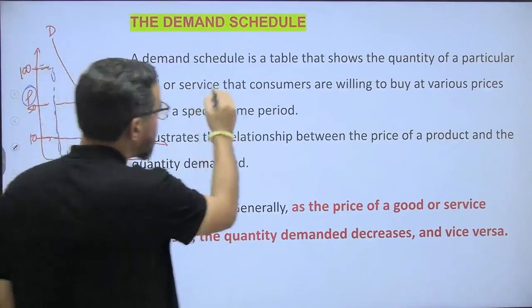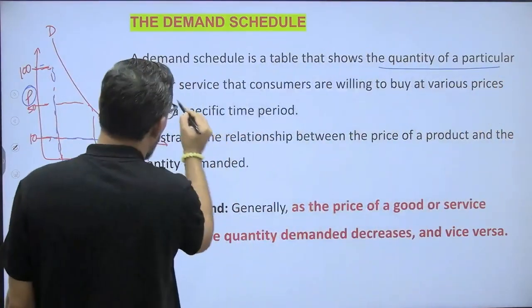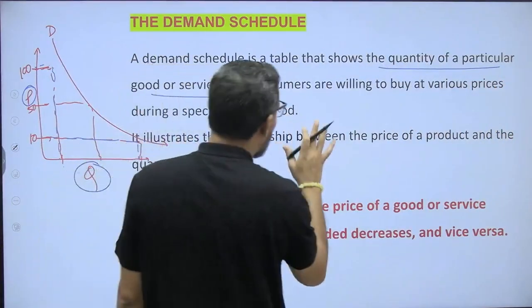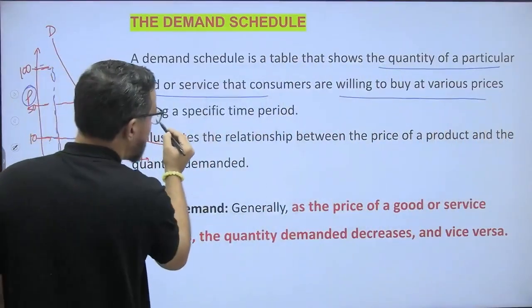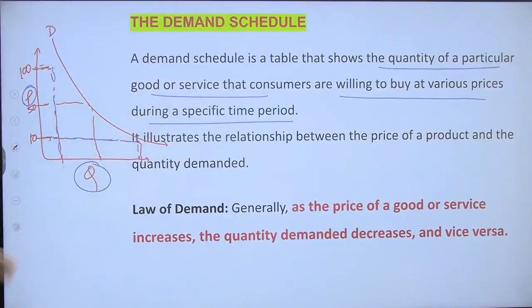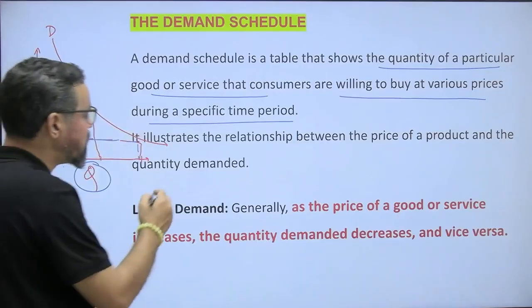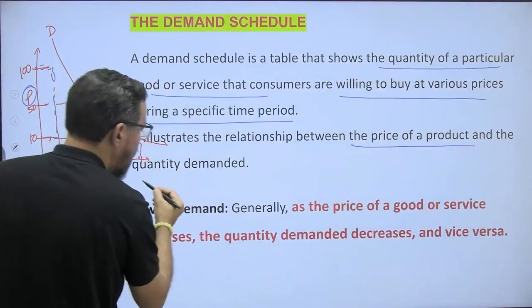A demand schedule is a table that shows the quantity of a particular good or service that consumers are willing to buy at various prices during a specific period of time, right? At this price they want to buy less, at this price they want to buy more. So it illustrates the relationship between the price of a product and the quantity demanded.